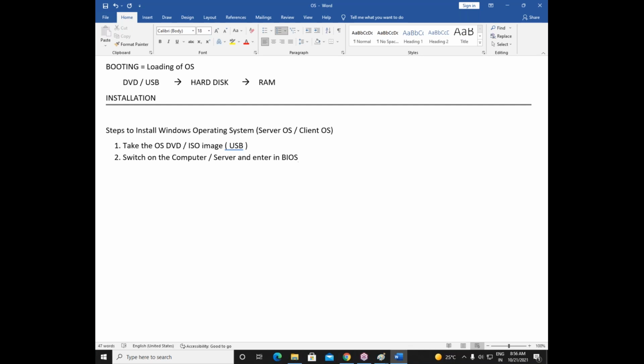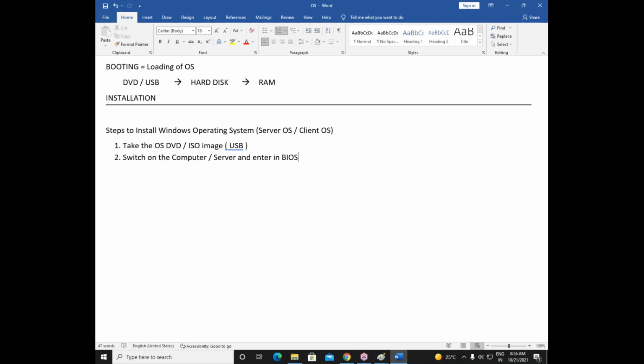Now remember the booting process. Your machine is loading your operating system. That is called booting. Your machine can boot from DVD, from USB, from hard disk, or from a server. Your machine can boot from any one of these options: hard disk, CD or DVD, USB, and a server.